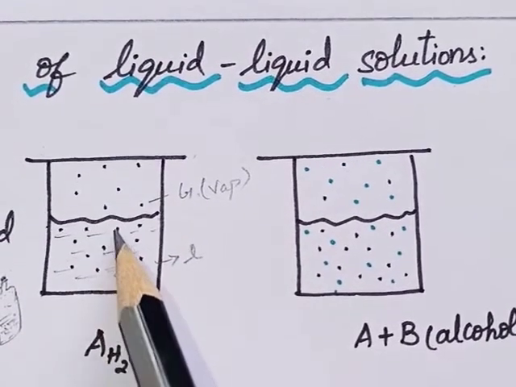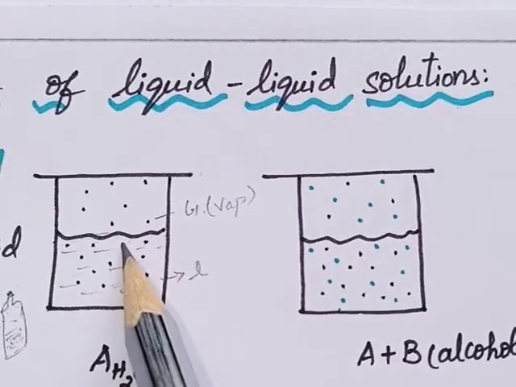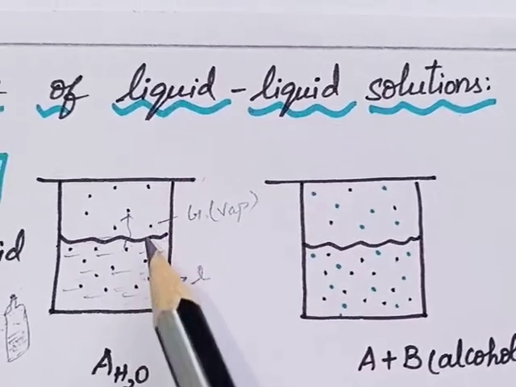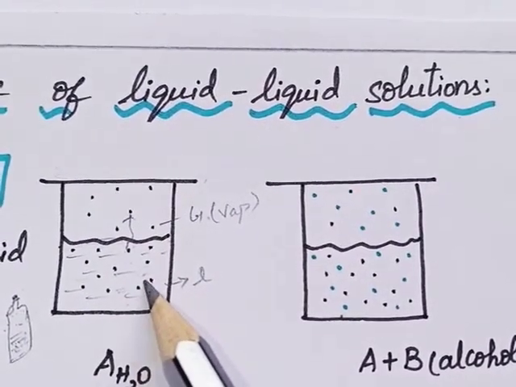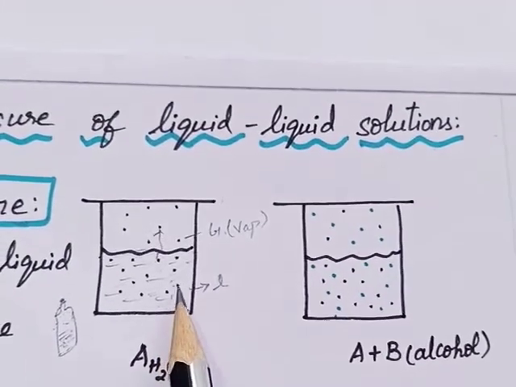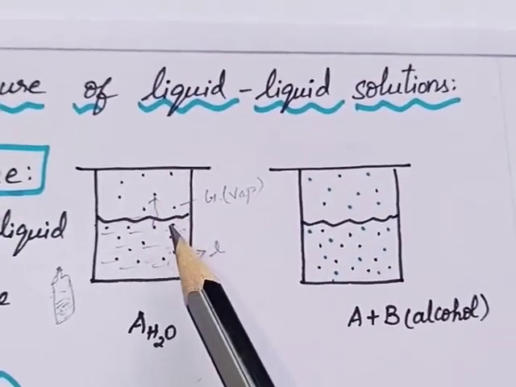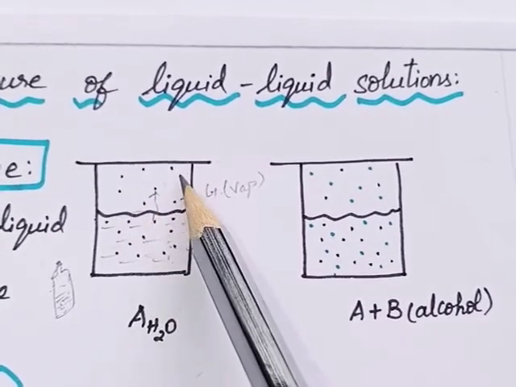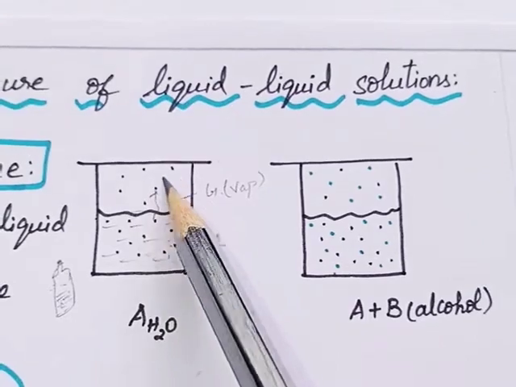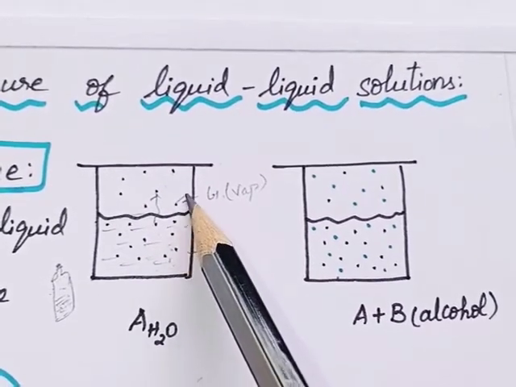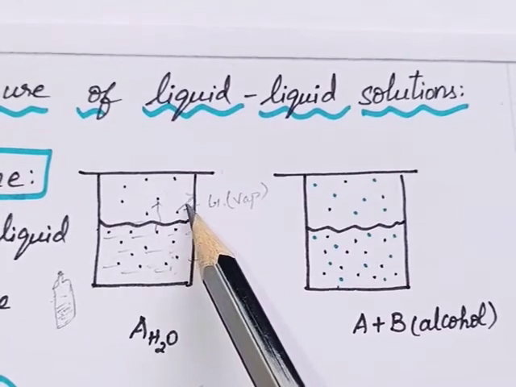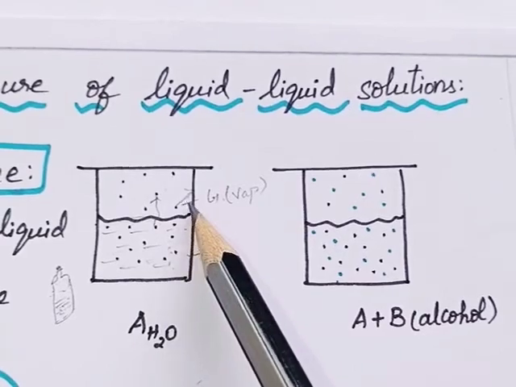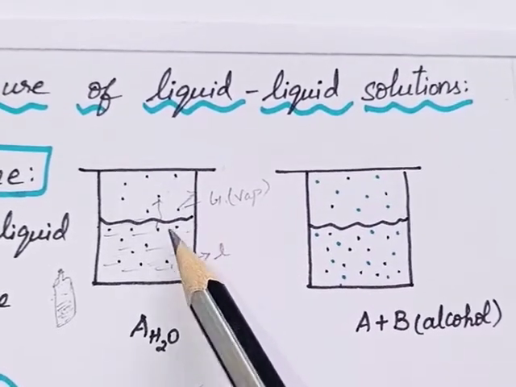Water molecules present on the surface get vaporized and move here and there. Some of the water molecules exist in the liquid state and some exist in the gaseous state. The gaseous water molecules hit each other or hit the surface of the container and bounce back. Later they undergo condensation, converted into the liquid state again.